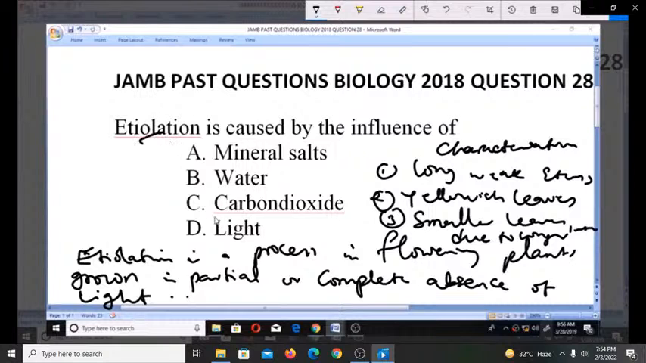So etiolation has something to do with light, actually. Partial or complete absence of light. And it can lead to symptoms like long, weak stems, yellowish leaves, and smaller leaves due to longer internodes. So option D is the right answer. Thank you.